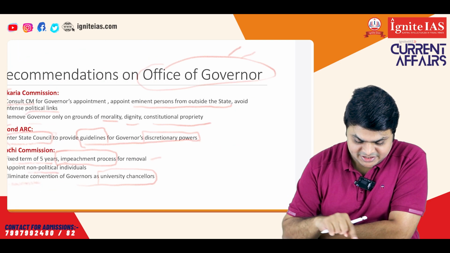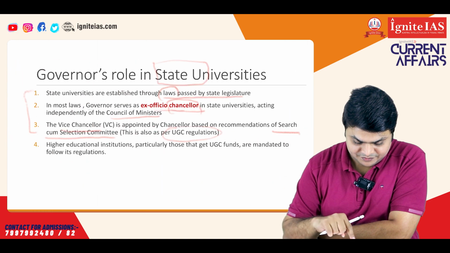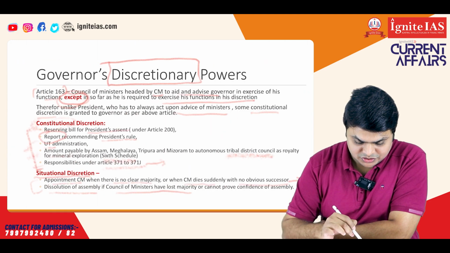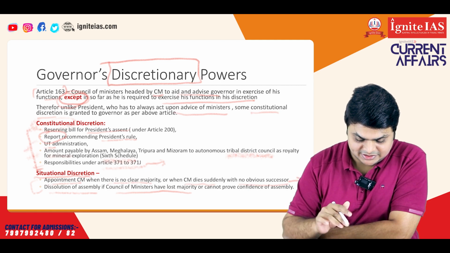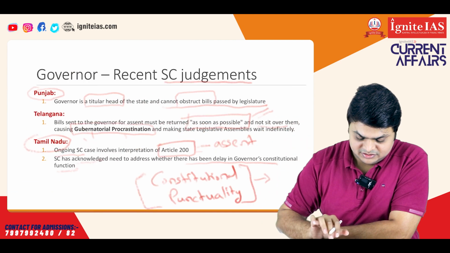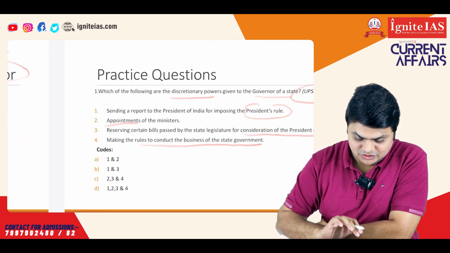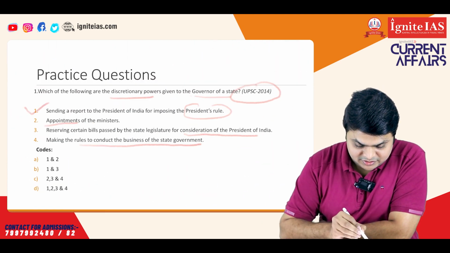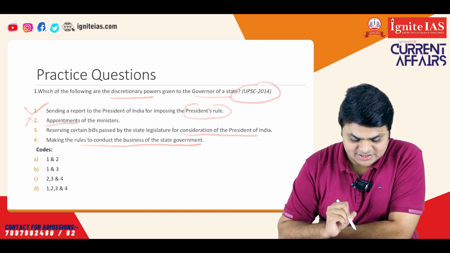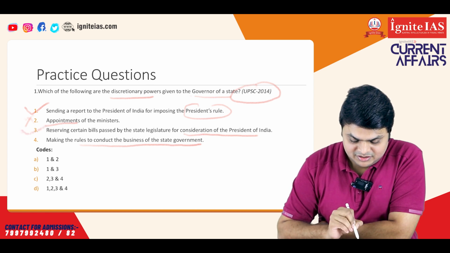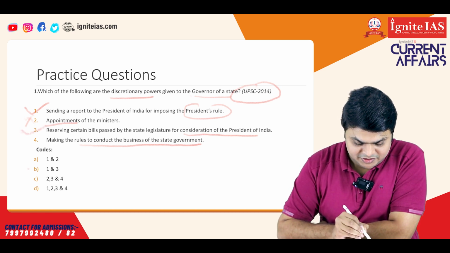We have seen that these are constitutional discretionary powers of the governor: reserving the bill, recommending a report for the president's rule, and so on. So we can answer this question from that. Appointment of ministers is always done on the advice of the chief minister, so this is not a discretionary power. Reserving a bill is a discretionary power. So the answer will be 1 and 3.